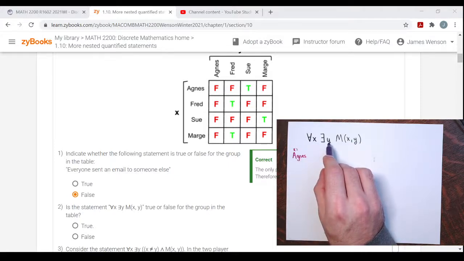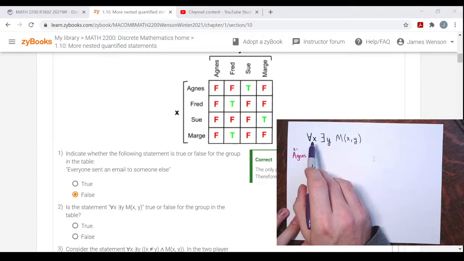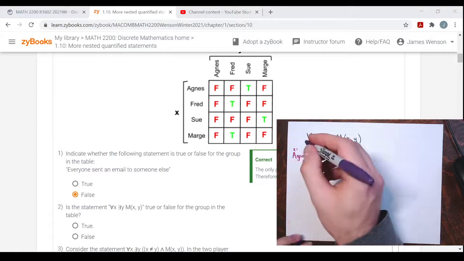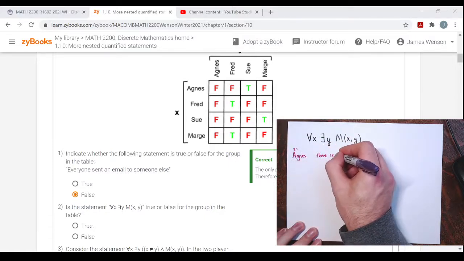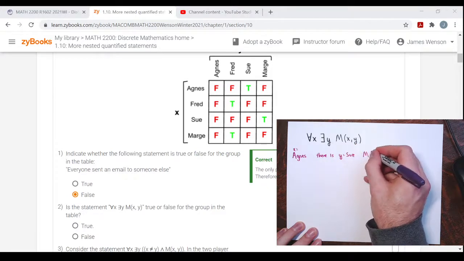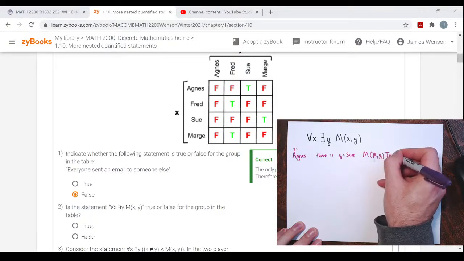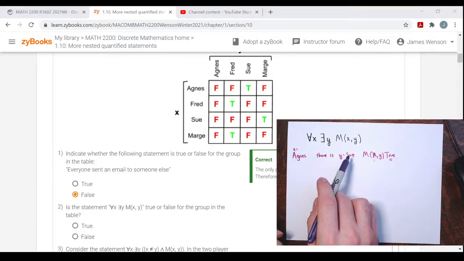There is a Y. So, looking at the table, looking at the Agnes row for X, yeah, Sue, right? There is Y equals Sue, and M of Agnes Sue, I'll just say M of XY is true there, right? But that's just for Agnes has someone in the group that they sent an email to.